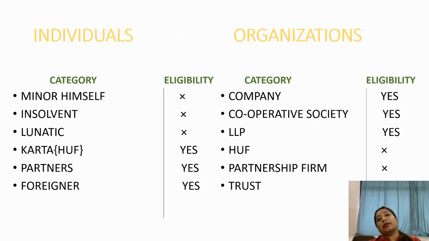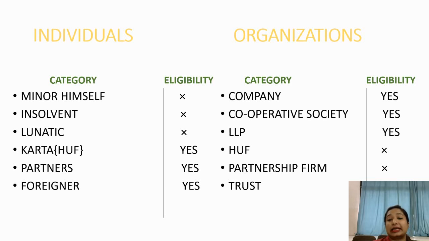Now let us summarize this. First, individuals. The minor himself is not eligible to become a member. The insolvent is not eligible to become a member. Lunatic not eligible to become a member. But Karta, yes, Karta, apart from his HUF, can become the member in any company. Next is partners. Yes, partners on their own name, apart from the identity of the partnership firm, can become the member in a company. Then foreigner. Yes, a foreigner can also become a member if it is mentioned in the FEMA Act 1999.